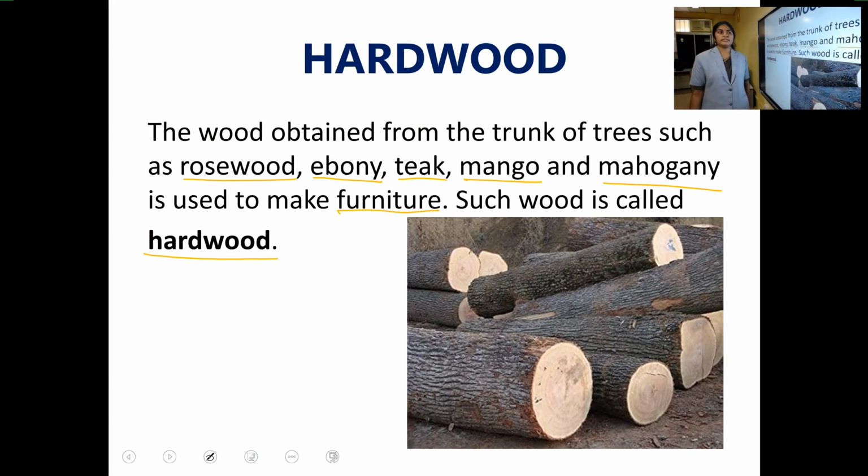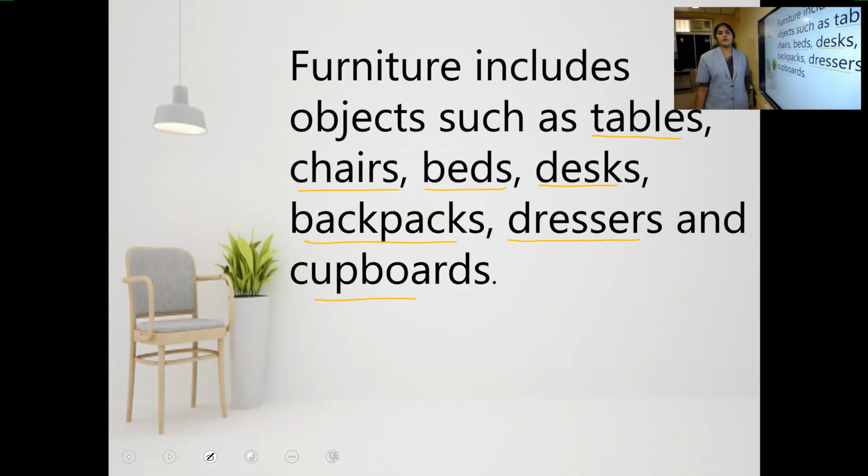the wood obtained from the trunk of trees such as rosewood, ebony, teak, mango and mahogany is used to make furniture. Such wood is called hardwood. Okay, the wood that is used to make furniture is called hardwood. So you know what all comes under furniture. It includes objects such as tables, chairs, beds, desks, backpacks, dressers and cupboards.